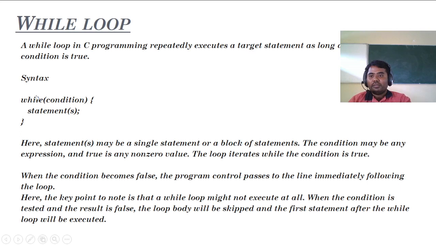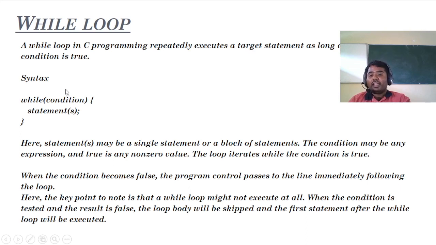So you can look at the syntax. Before the while loop, there will be an initialization. After that, the condition will be checked. If the condition is true, then only it will execute the statement. After the execution of the statement, the increment or decrement will happen. Again, it will go for checking the condition.